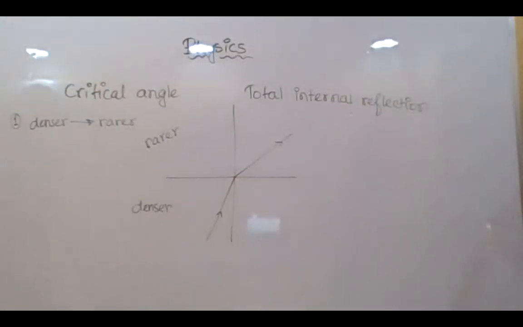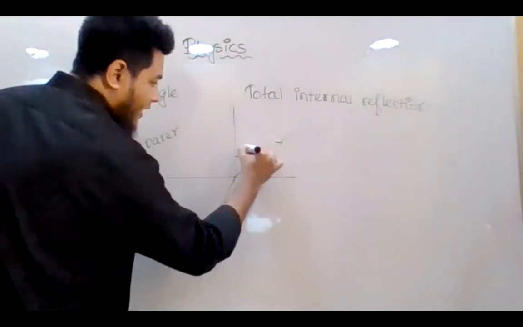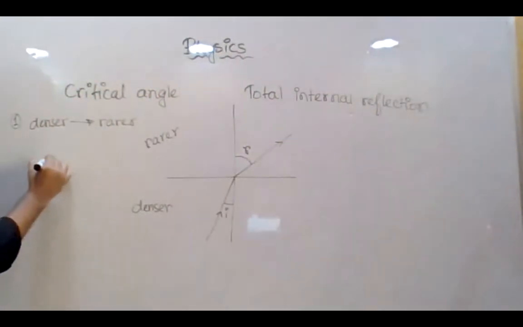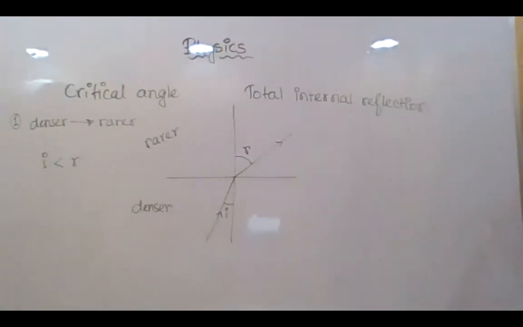So this is the angle of incidence and this is the angle of refraction. We can see that the angle of refraction is greater than the angle of incidence, right?